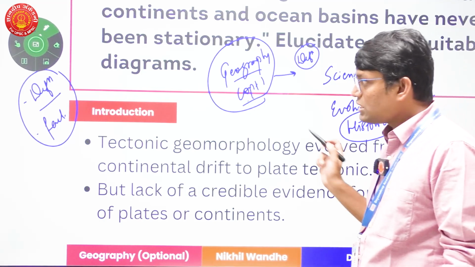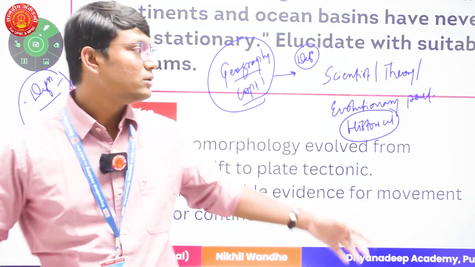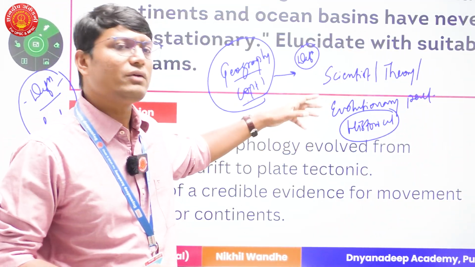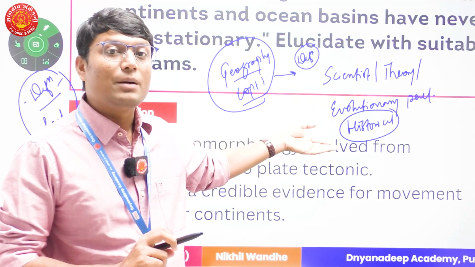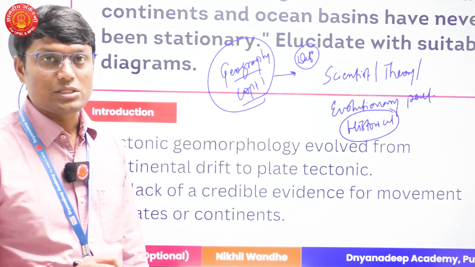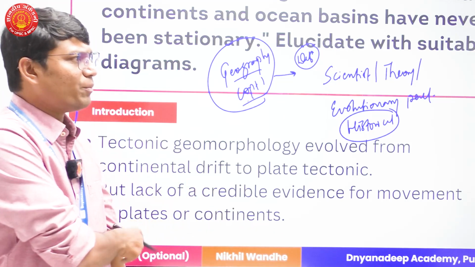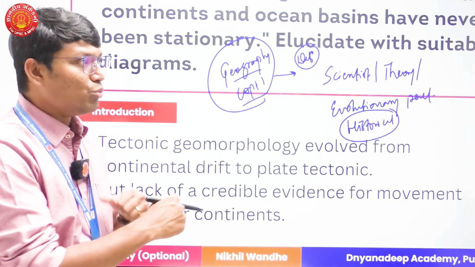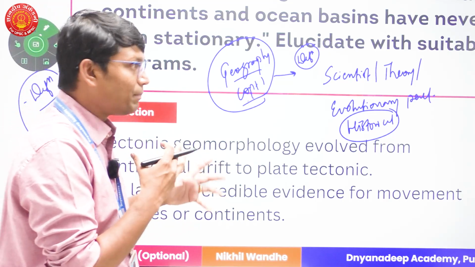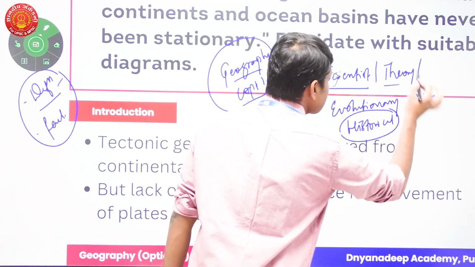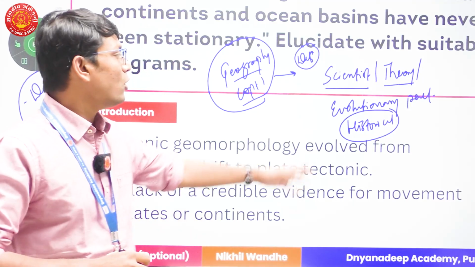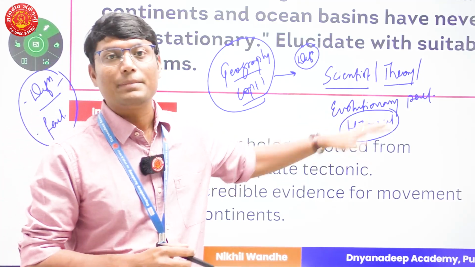In GS, it is not possible to give your historical perspective, or it is not even necessary, because that will become a very technical answer. But when you are writing a geography optional answer, or any optional answer, it is more appreciated if you write scientists, theories, or give a historical perspective.